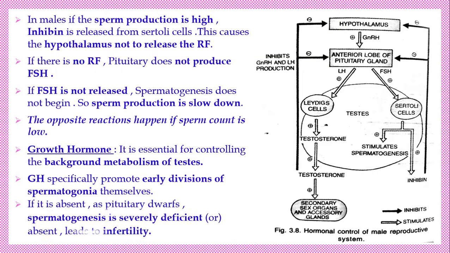Suppose if the growth hormone level கம்மி ஆயிடுச்சு, அப்போ early part of the spermatogenesisல மல்டிப்ளிகேஷன் நடக்குமா? நடக்காது. மல்டிப்ளிகேஷன் பேஸ் நடக்காது. அப்போ ஆட்டோமேட்டிக்கா spermatogenesis process is severely defective, so the person becomes sterile. Okay, right.